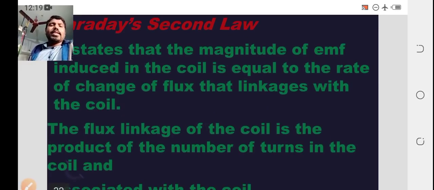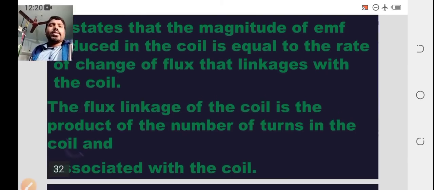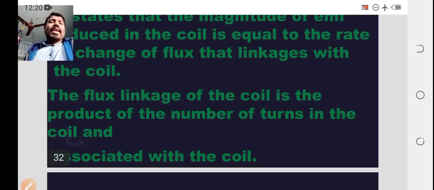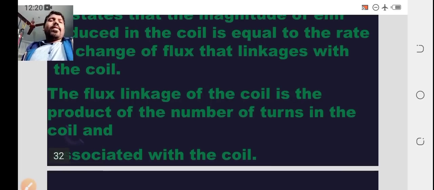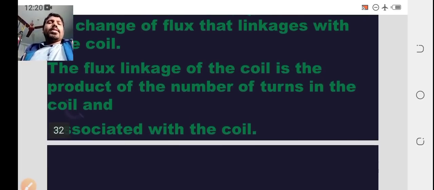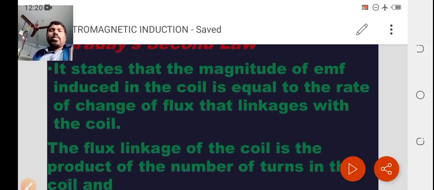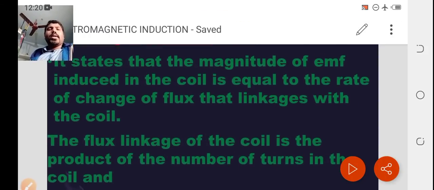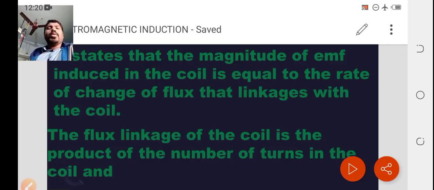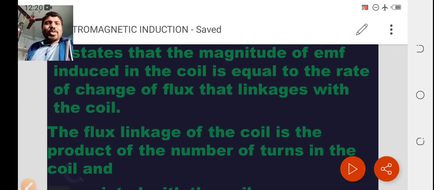The flux linkage of the coil is the product of the number of turns in the coil and the flux associated with the coil. Briefly, it states that the magnitude of EMF induced in the coil is equal to the rate of change of flux. What is that? The rate of change of flux that links with the coil.